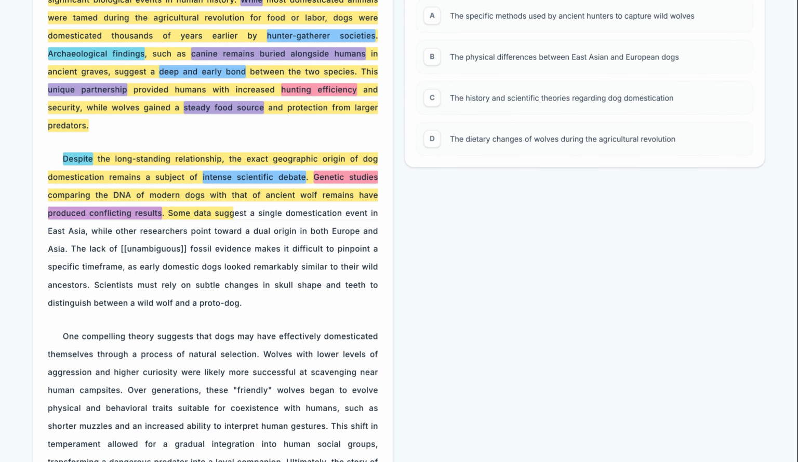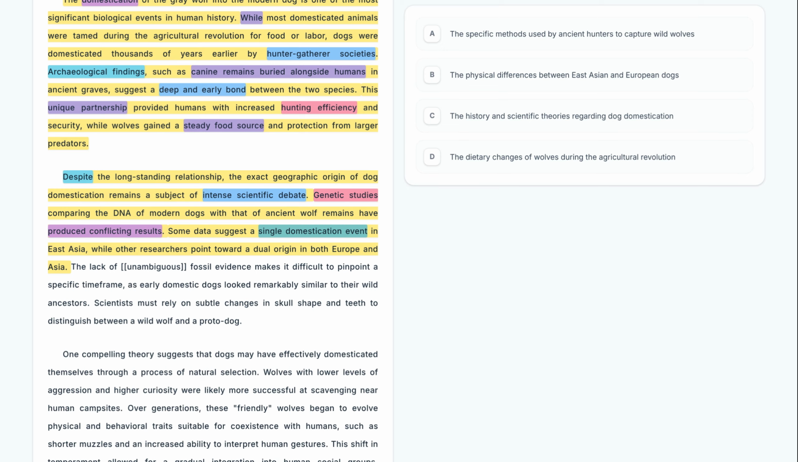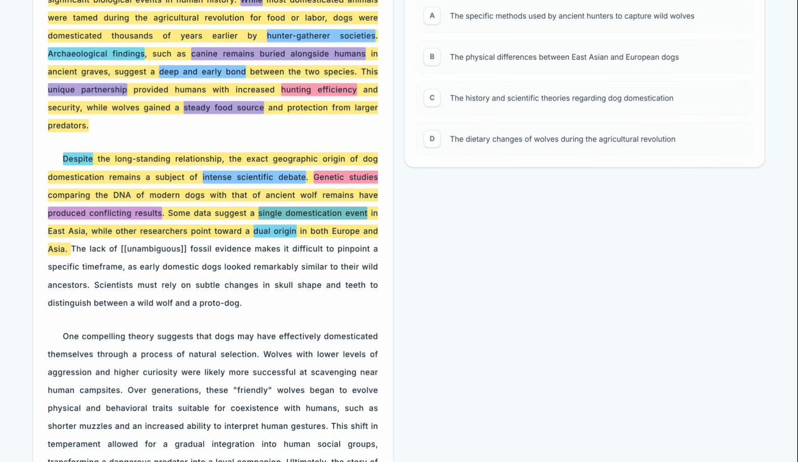Some data suggest a single domestication event in East Asia, while other researchers point toward a dual origin in both Europe and Asia. This sentence details the conflict, contrasting a single domestication event in one area with a dual origin in two. The structure "while other researchers" is a classic way to present opposing theories.